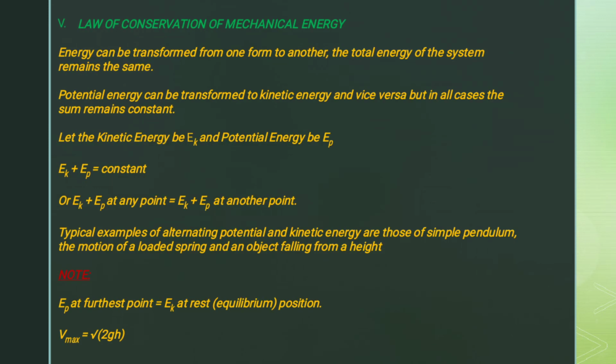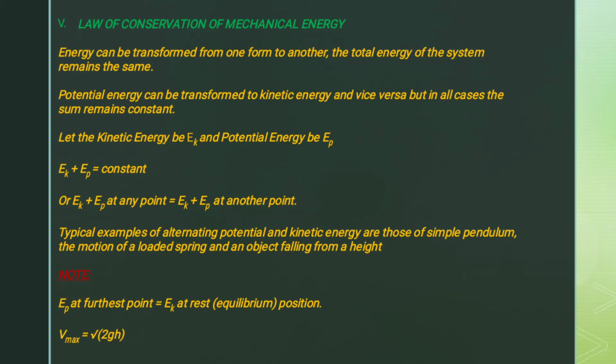The law of conservation of mechanical energy. The law of conservation of mechanical energy states that energy can be transformed from one form to another, but the total energy of the system remains the same. That is, the total energy is conserved, or we say that the sum of all the energies must remain what? Constant.